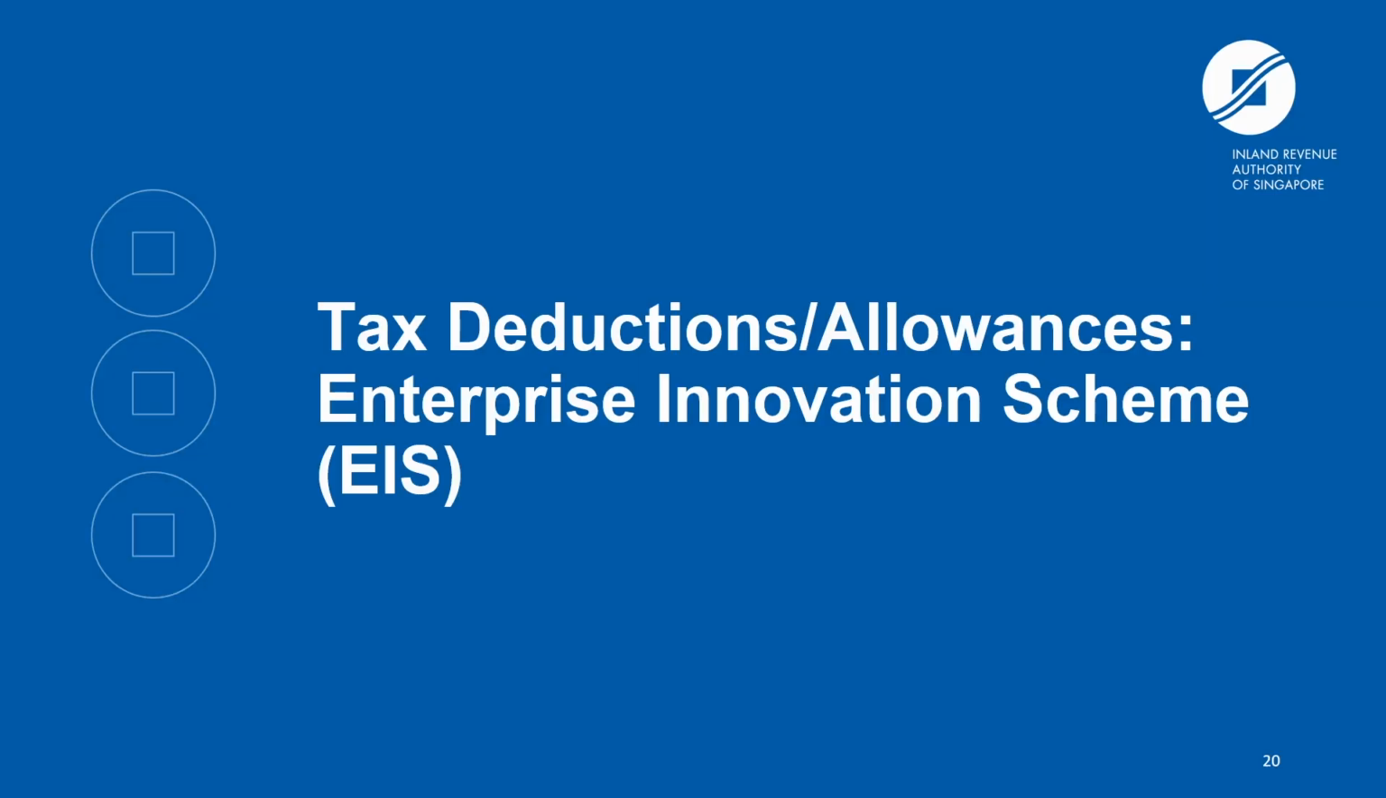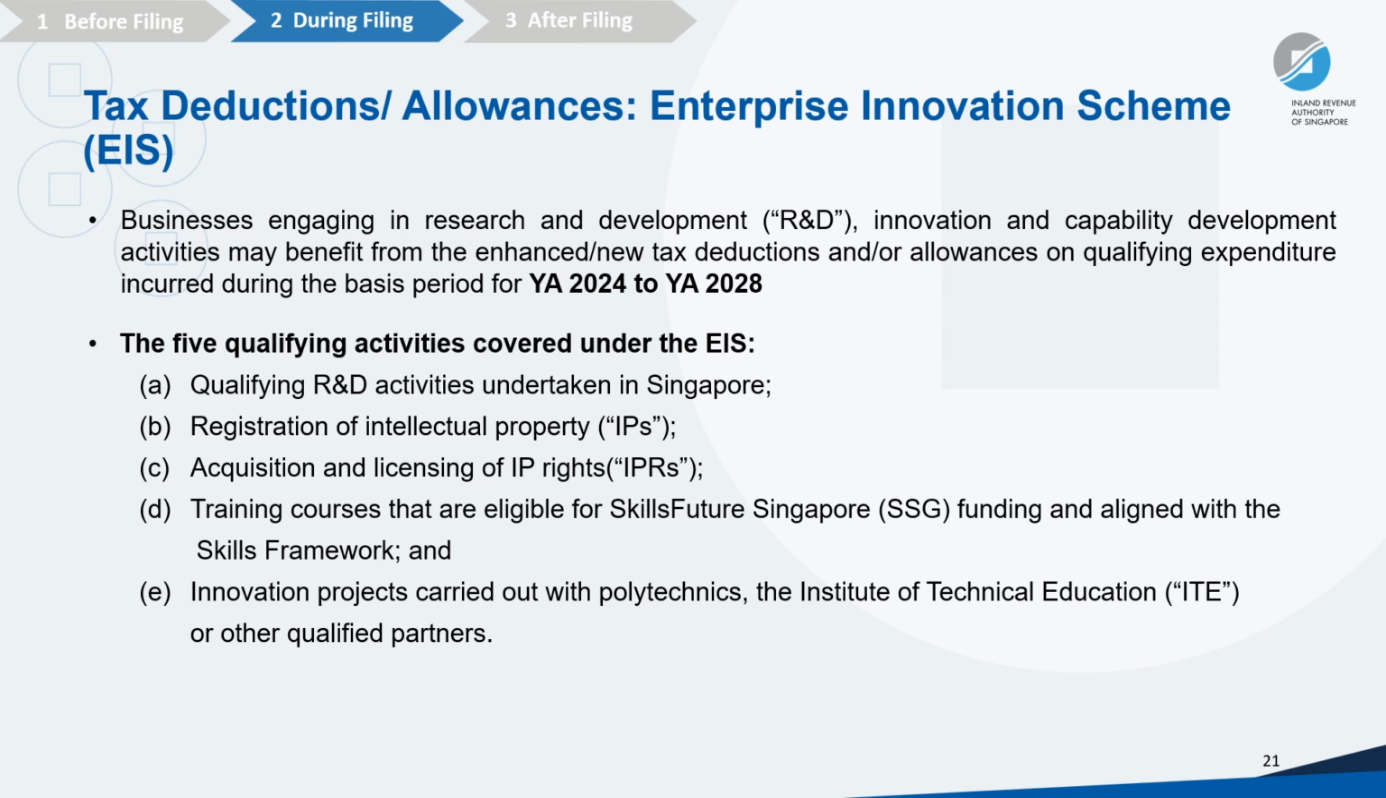Next, let's move on to this section on Enterprise Innovation Scheme. This scheme was introduced not too long ago. Basically, businesses that engage in research and development, or R&D, innovation and capability development activities may benefit from the enhanced or new tax deductions and/or allowances on qualifying expenditure incurred during the basis period for YA 2024 to YA 2028. These are the 5 qualifying activities.